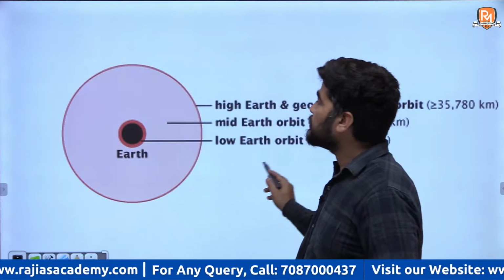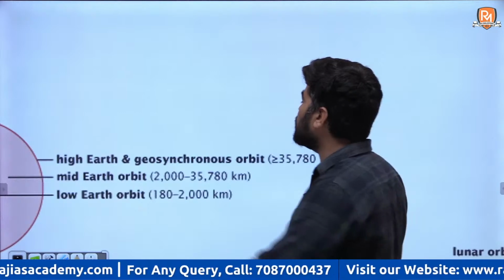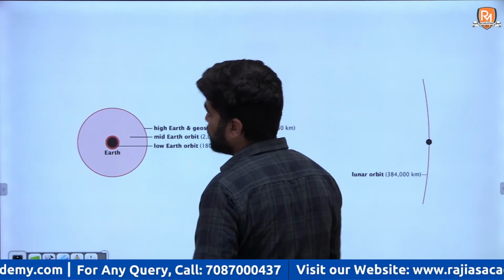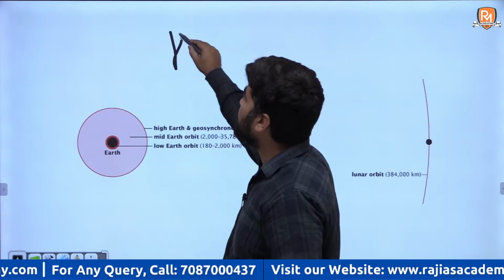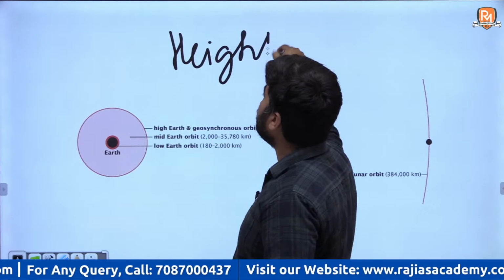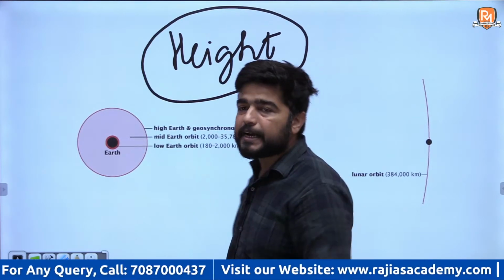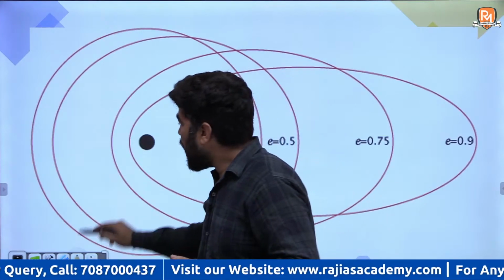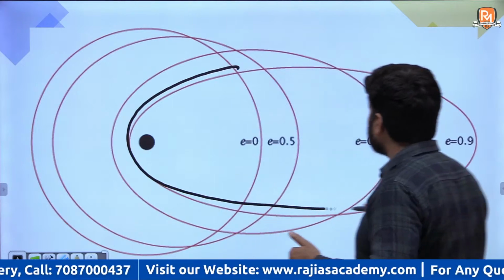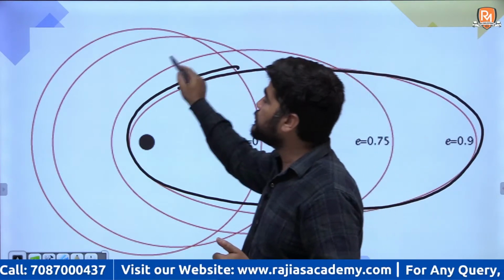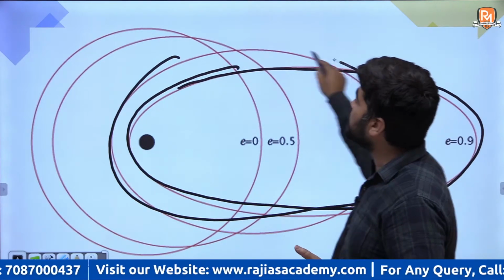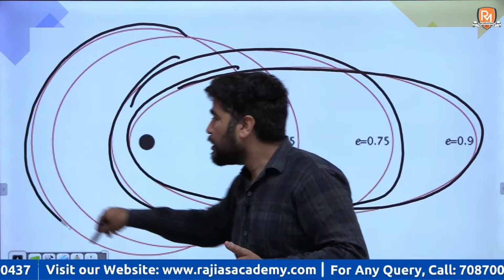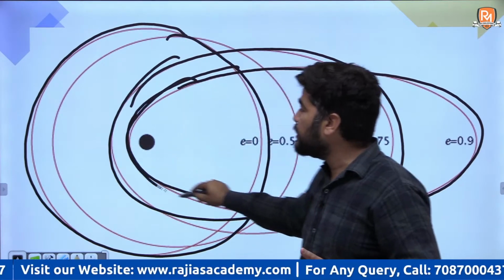Fine. So first we will discuss geosynchronous and geostationary orbit. This was the height of the orbit. Other two factors which define the character of an orbit are eccentricity, how elliptical your path is. Elliptical, you know, oval shaped. If it is more oval shaped, then it is called elliptical. It may be circular or it can be highly elliptical.